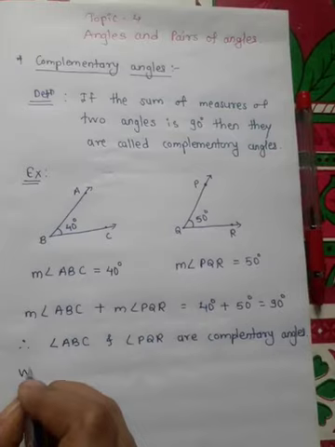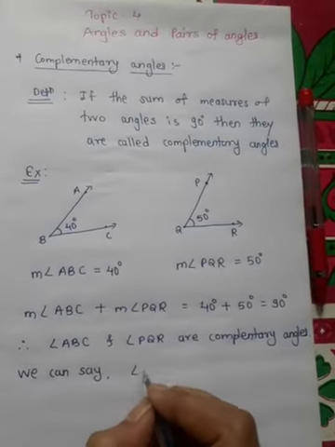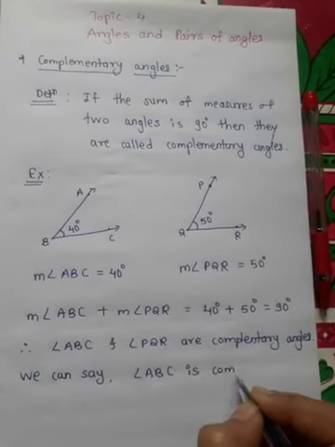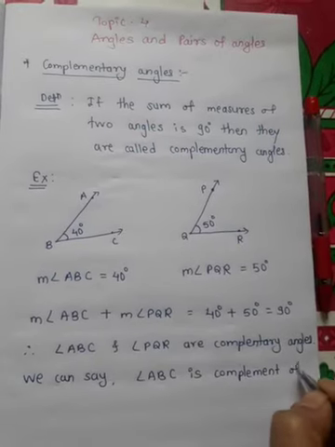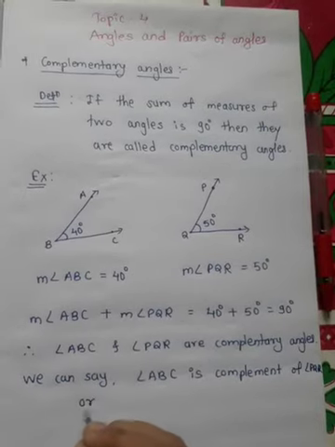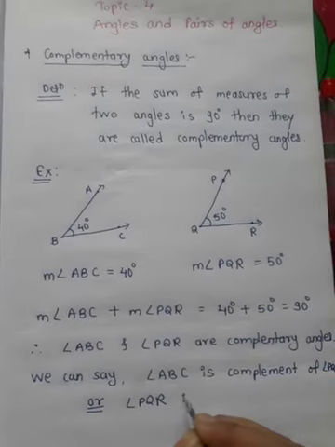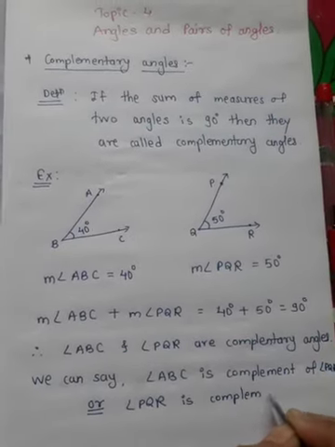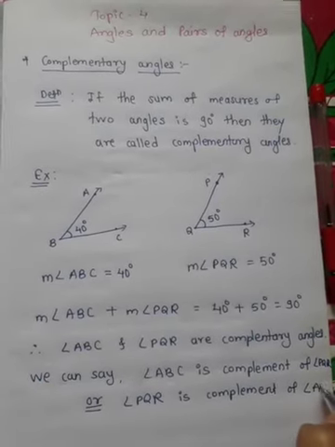Or we can say that angle ABC is the complement of angle PQR, or angle PQR is the complement of angle ABC.